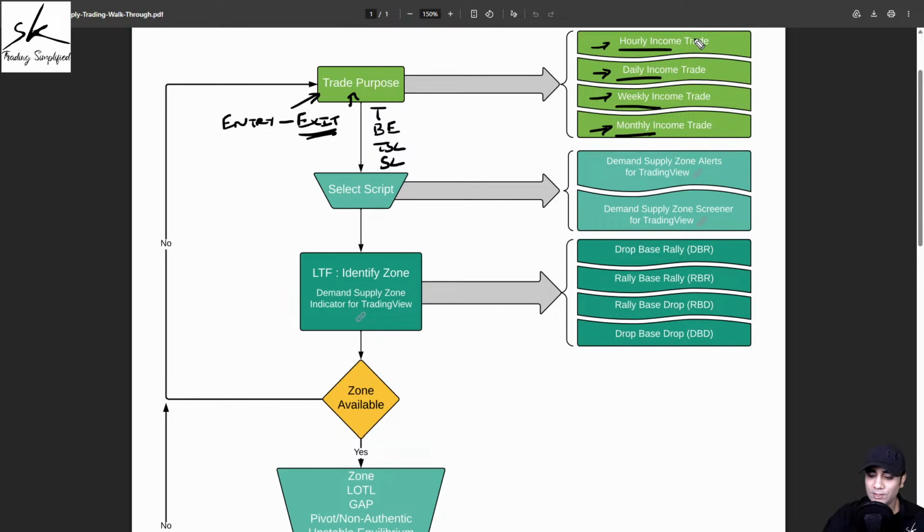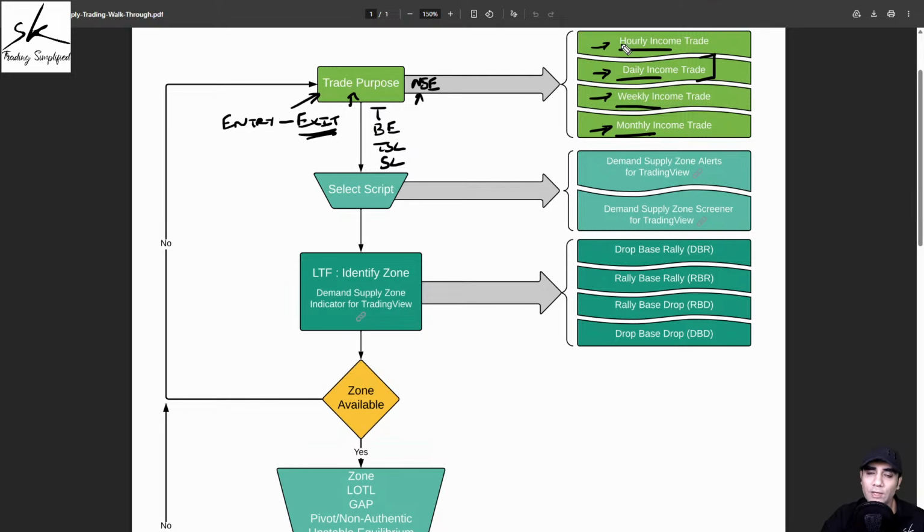Now, very important, by definition, I said daily income is a trade which can last for a day or few days. But when you're trading markets which are not 24-hour markets, let's take the example of NSE India, I'm pretty sure you would have experienced that whenever the market opens, some symbols gap up and some symbols gap down. Because of this, if you get a gap in your favor, you might get profit which is bigger than what you were expecting on that trade. But if you get a gap against you, you can also lose more than what you were willing to lose on that trade. So whenever we hold a position overnight, we are taking that unnecessary overnight gap risk, which cannot be avoided.